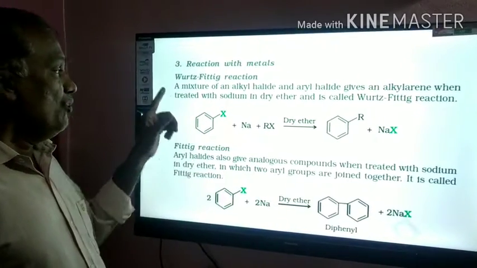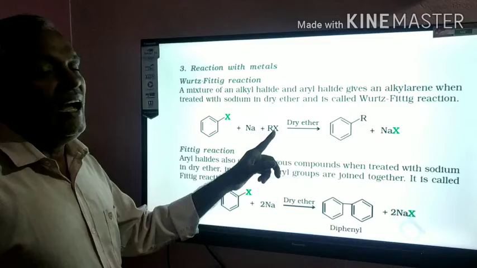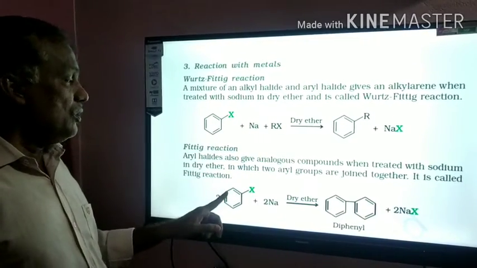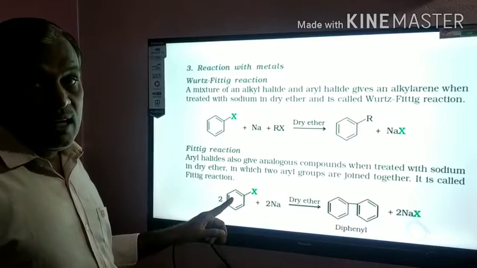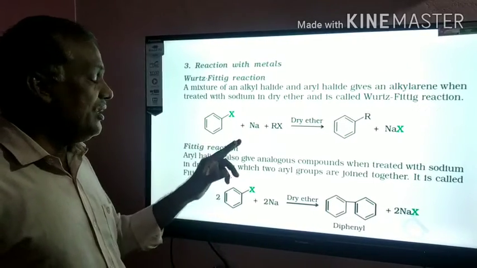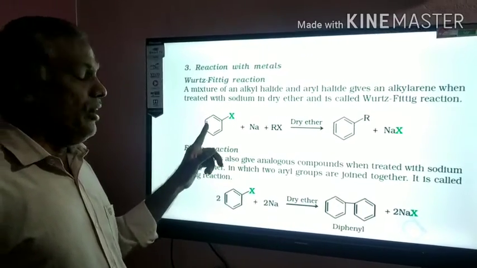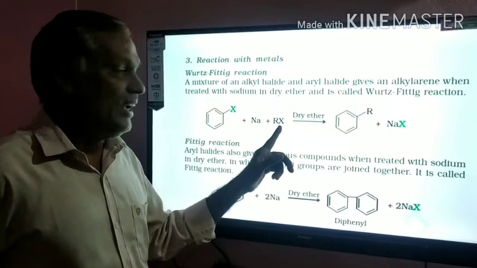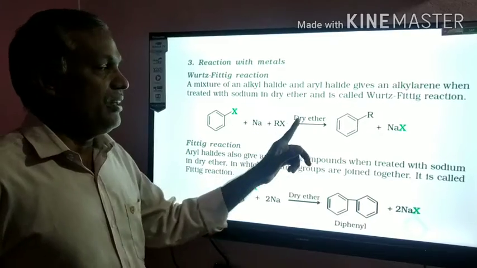So let us see. Wurtz reaction means alkyl halides in the presence of sodium. Fittig reaction means two molecules of aryl halide. So here what will happen? One molecule of aryl halide reacts with one molecule of alkyl halide in the presence of sodium and dry ether.